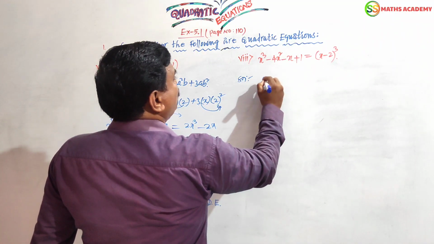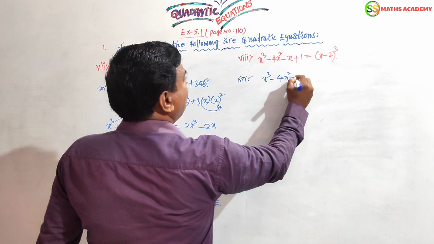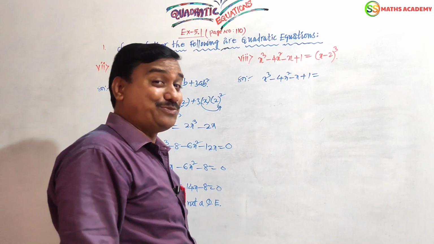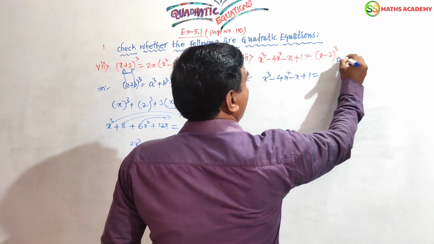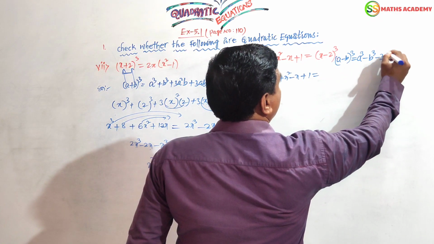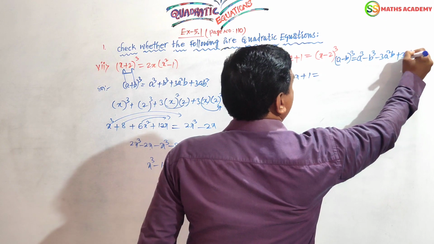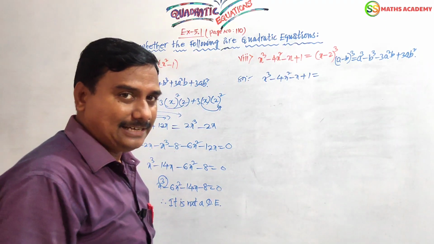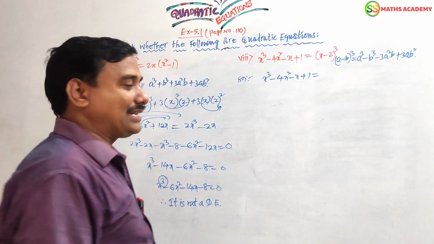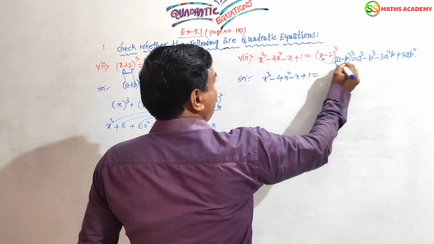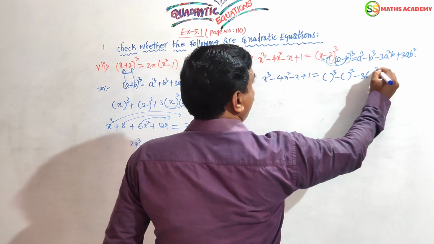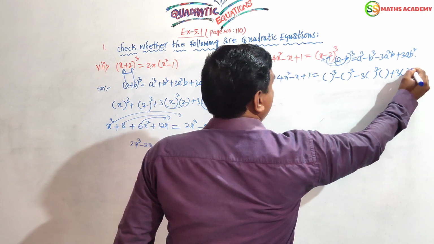Now, last question in this first exercise, first bit. Yes, the LHS part is already expanded. You can write the highest degree, dear children. Now, what about the right side? Yes, you are right. A minus B whole cube. Very good. A minus B whole cube formula: A cube minus B cube minus 3a square B plus 3ab square. Clear? Here A is what? 2x. B is what? 2.